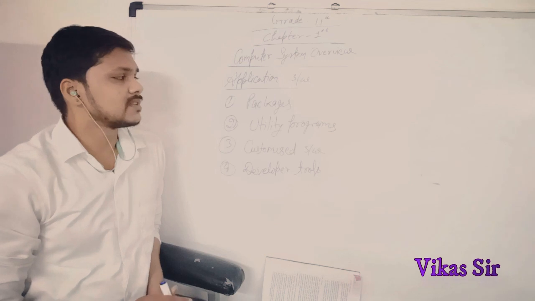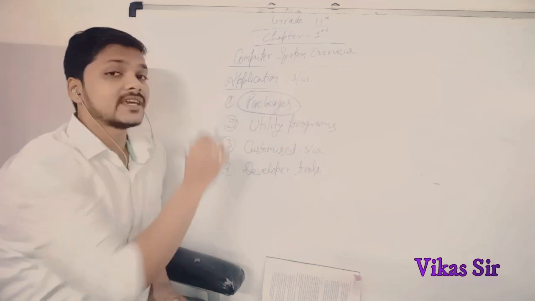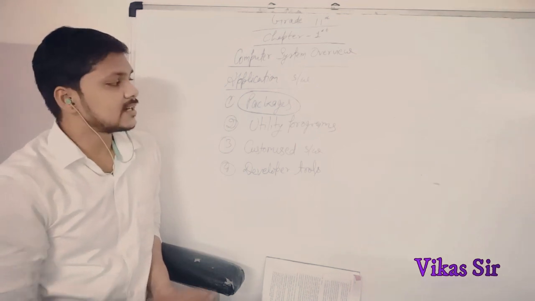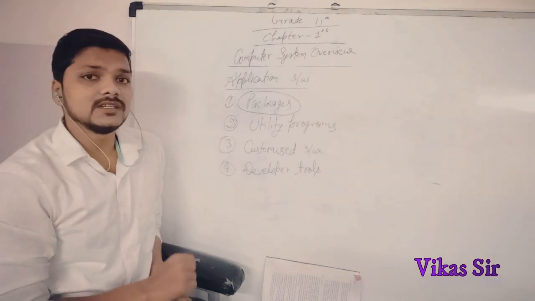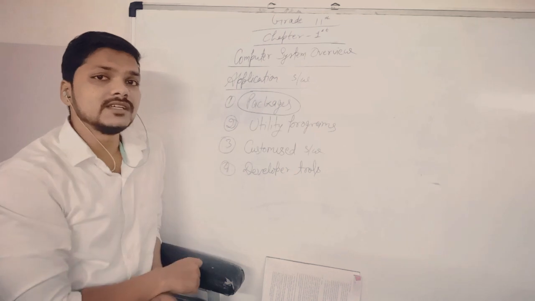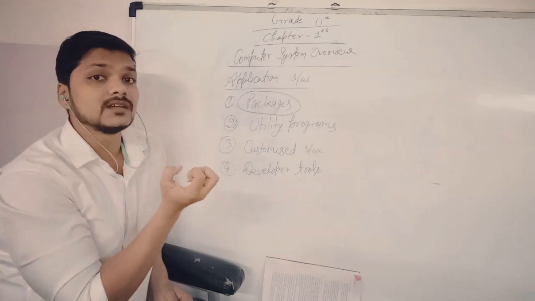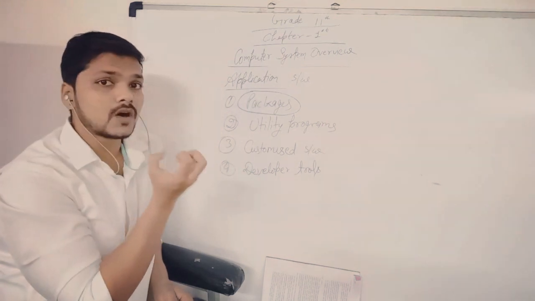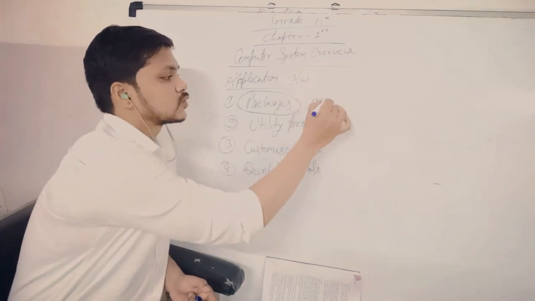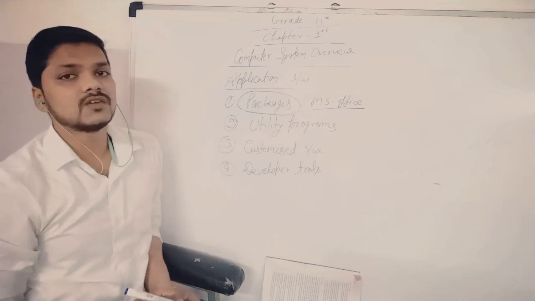If we take some examples, first is packages. There are various types of software packages available in the computer field. What are packages? Packages are generally a collection of multiple softwares. We can say it's a bundle or a group of multiple softwares. We can take the example of Microsoft Office. You have all heard this name.